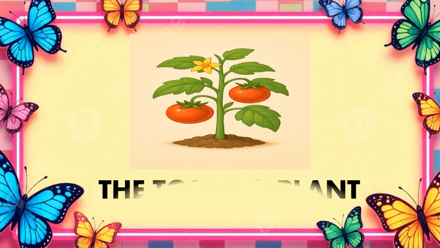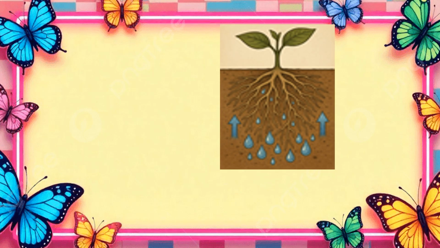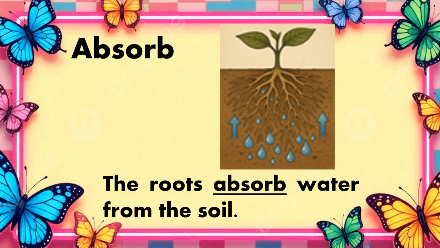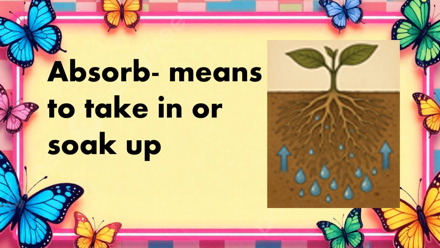Today, we will read a story entitled The Tomato Plant. But before, let us first unlock the difficult word that can be found in the story. Absorb. The roots absorb water from the soil. What do you mean by the word absorb? The word absorb means to take in or soak up.